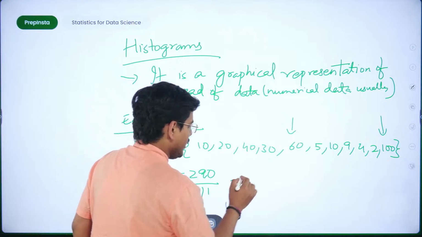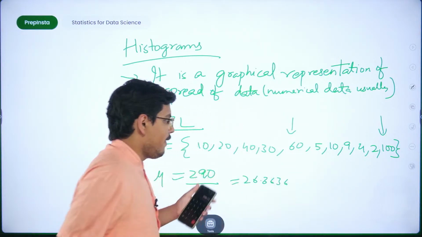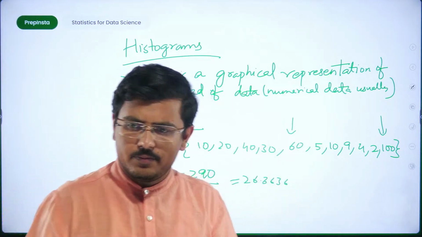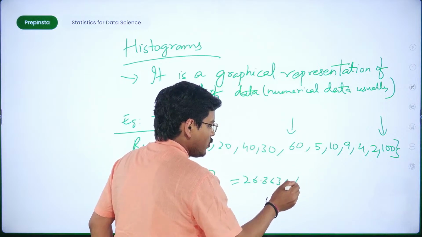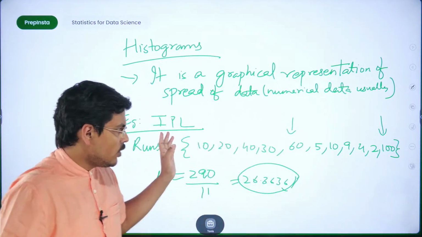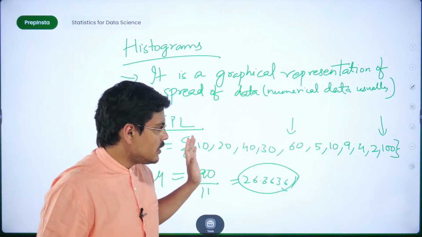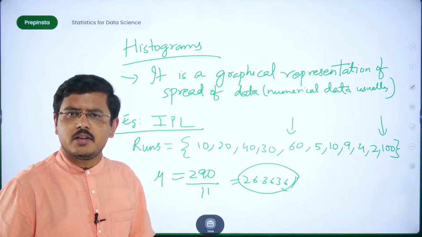You have 26.3636. Now if you carefully see, the average runs scored by each person is 26.3636. This average doesn't seem to fit well or give a clear idea of this kind of distribution, isn't it?